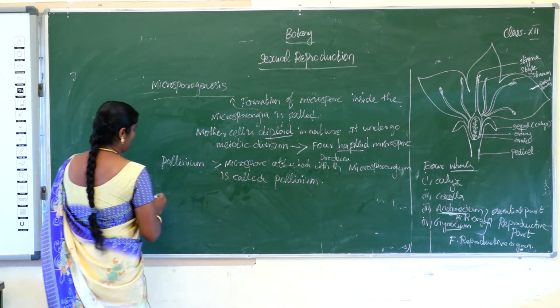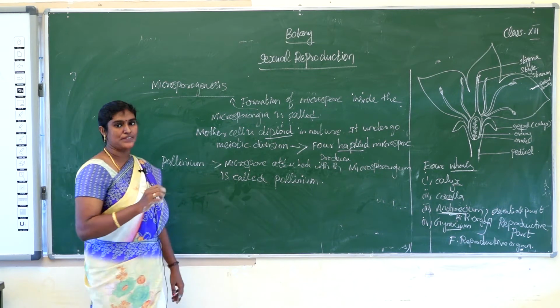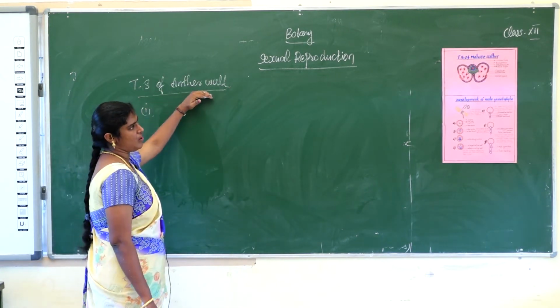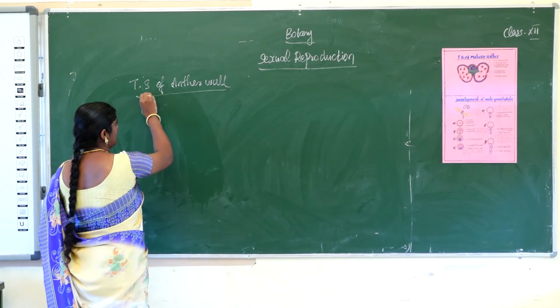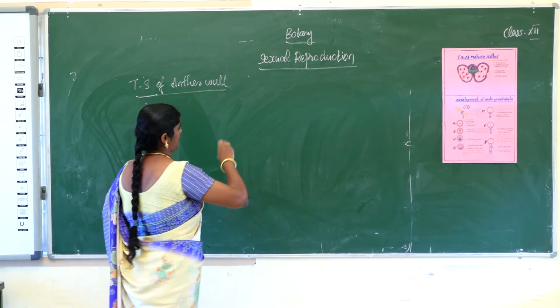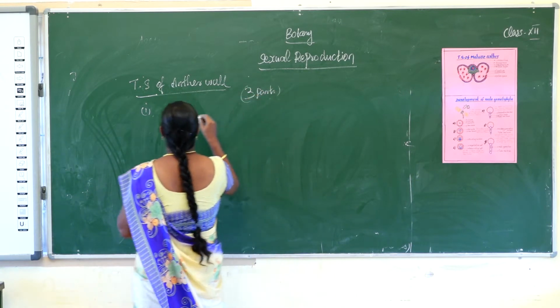Next, you see the TS structure of anther. What is the meaning of TS? It means transverse section of the anther. The TS of the anther consists of 3 parts. First one, anther wall.